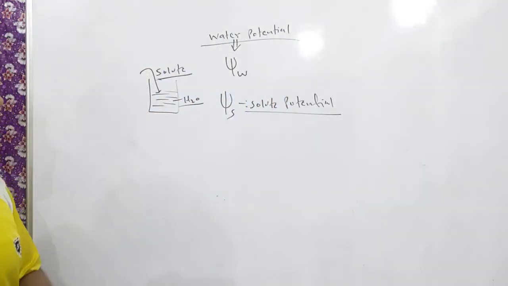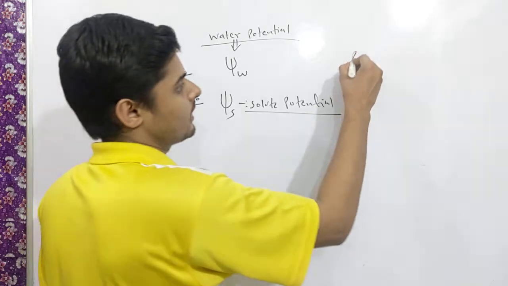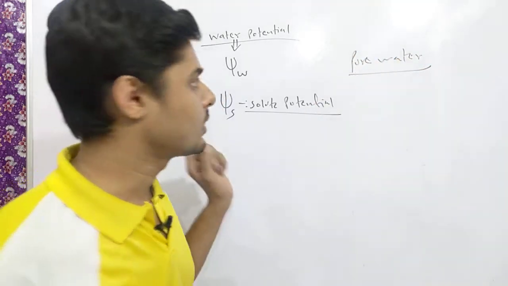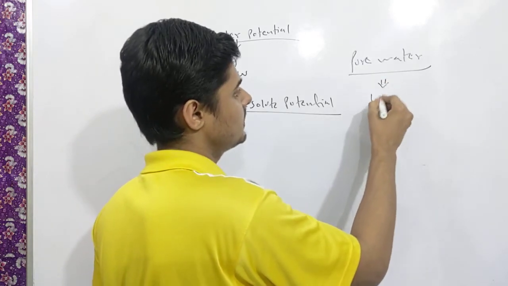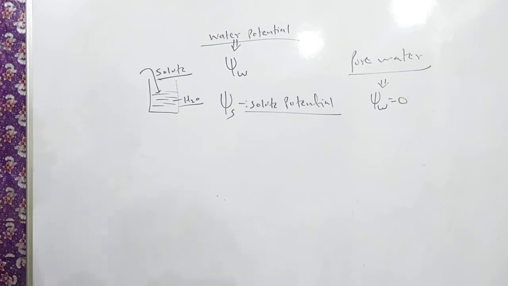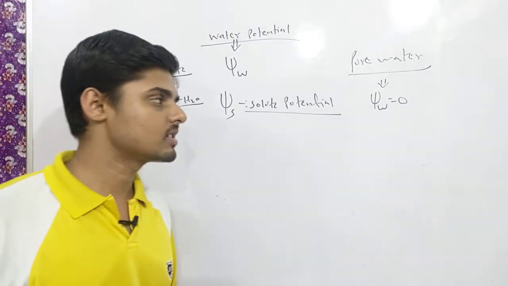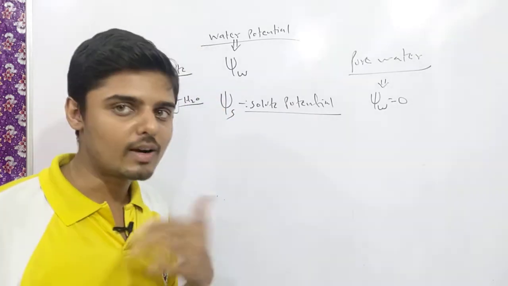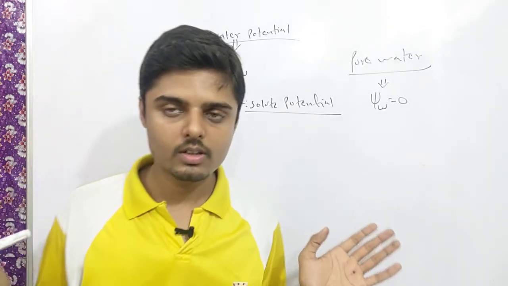Now, you have to note that for pure water, the value of water potential is 0. If you add a solute, the potential will decrease, and if it goes below 0, it will become negative.